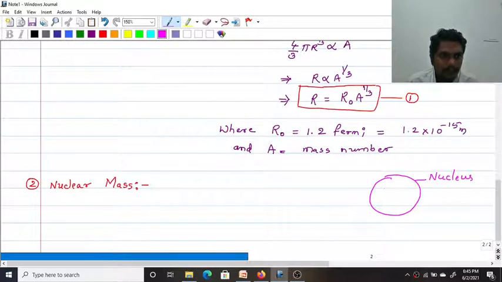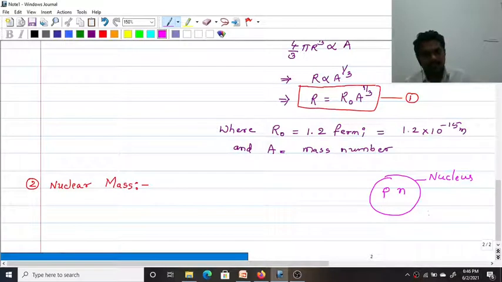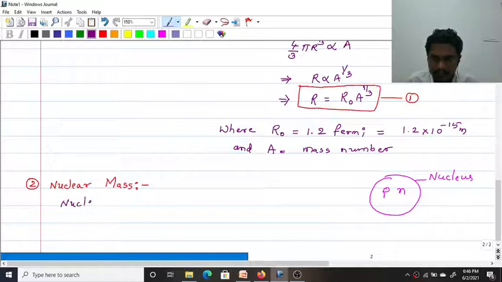The nucleus contains protons and neutrons. What is the mass of the nucleus? The mass of the nucleus is due to the number of protons and neutrons contained in it. If you add the masses of the protons and neutrons, whatever particles are inside the nucleus, you will get the mass of the nucleus. We know that the nucleus contains protons and neutrons, therefore the mass of the nucleus is the sum of the masses of protons and neutrons.